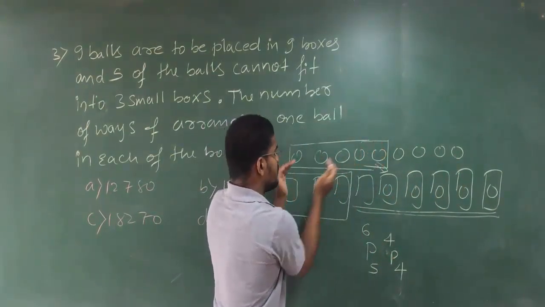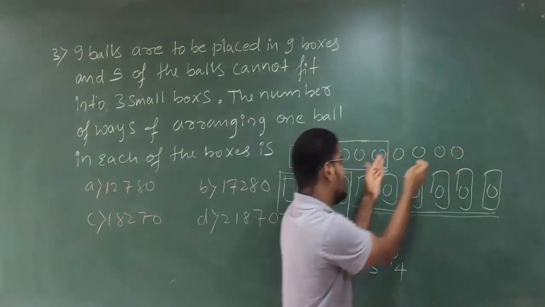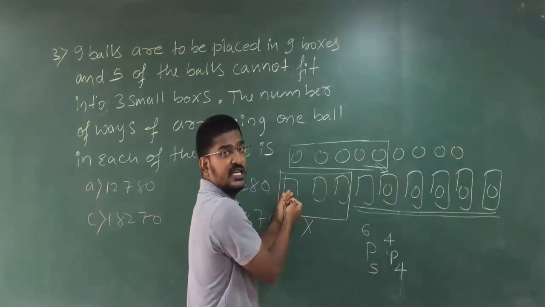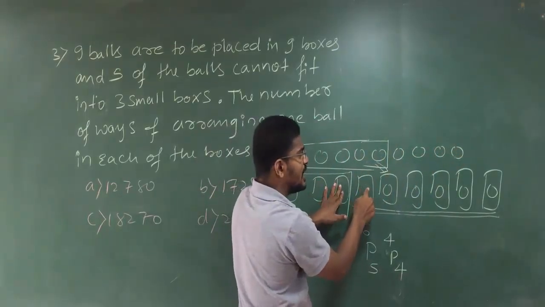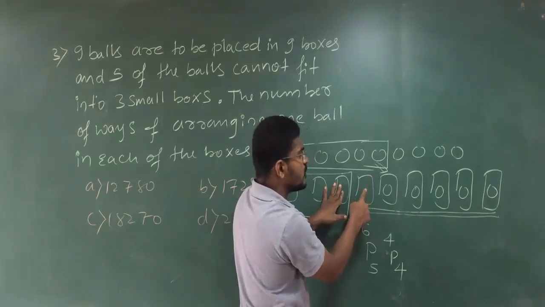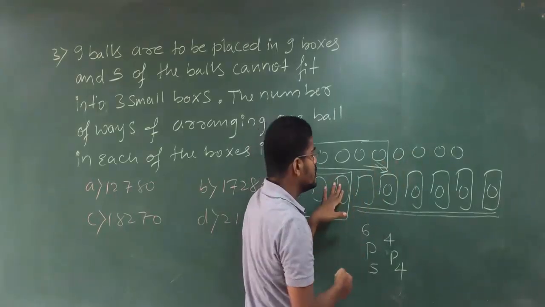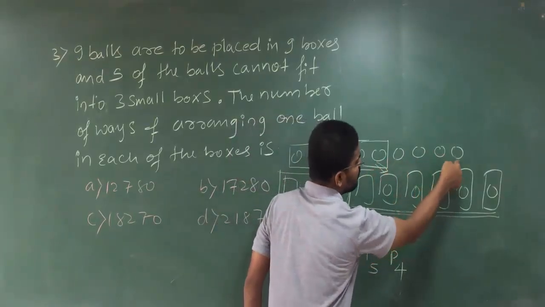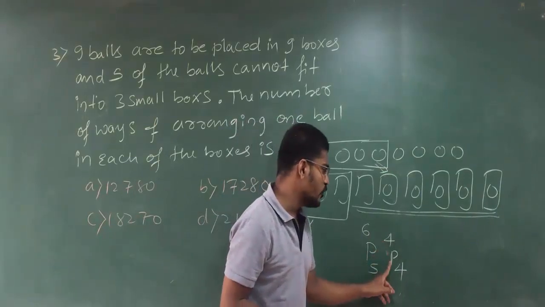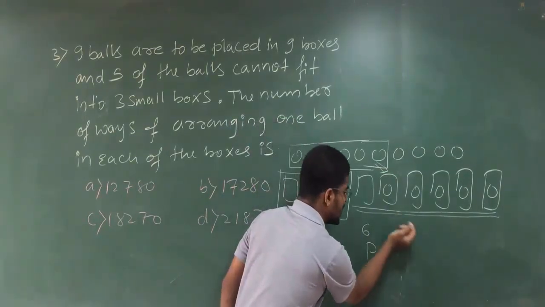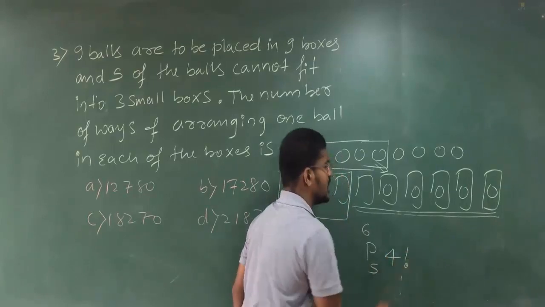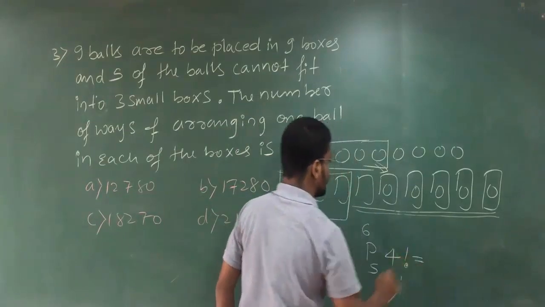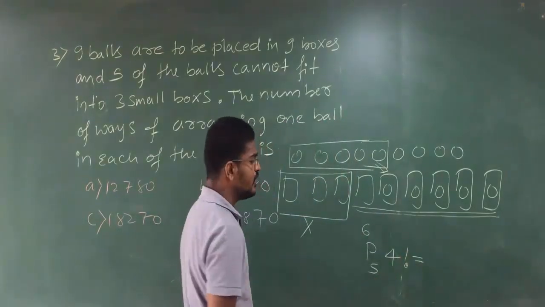These 5 cannot be fixed in these, but these 4 can be fixed in these. Are you getting my point? One of the boxes will be remaining here, so in that also you can fix a ball. No problem. So you have 4 choices for these 4 balls. Clear? So you are going to write 4P4. Otherwise directly you can write 4 factorial for these 4 balls. Clear?